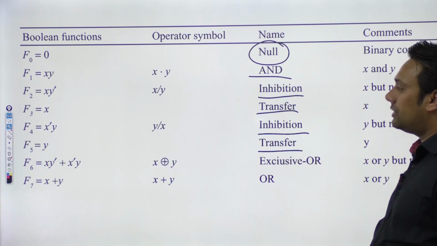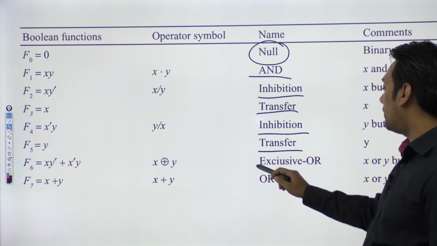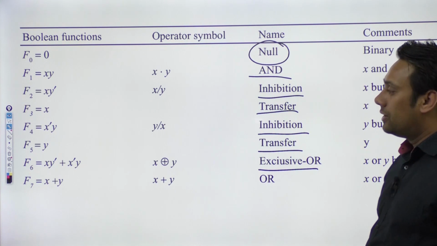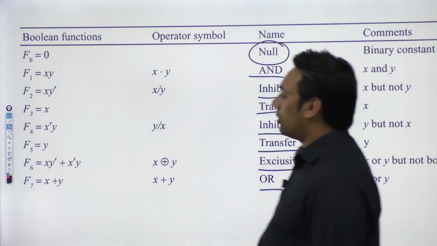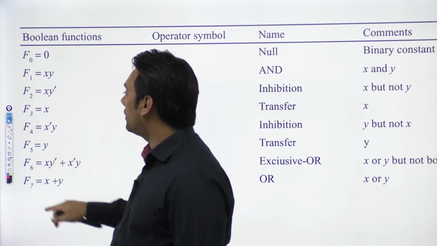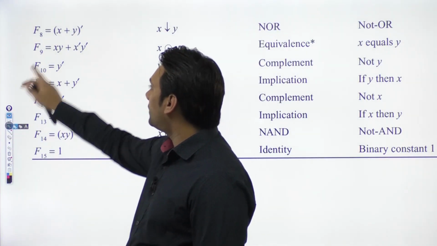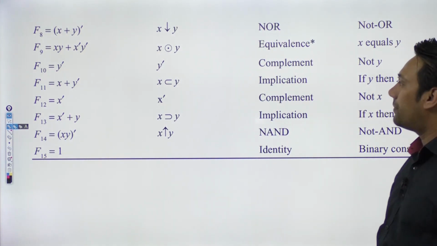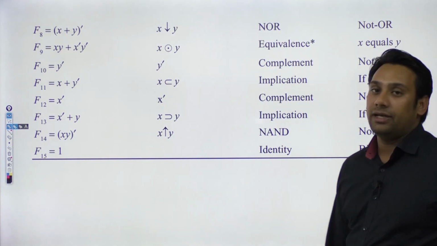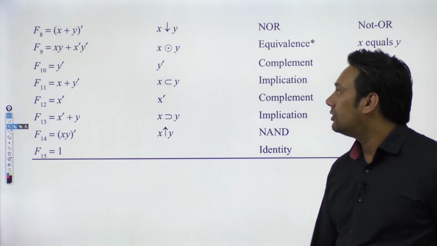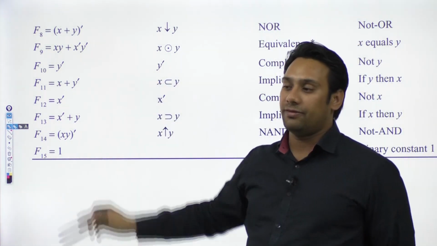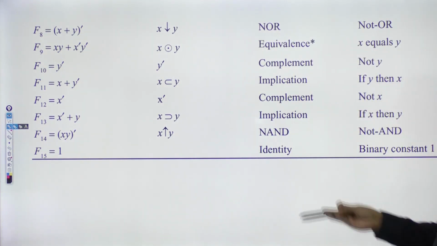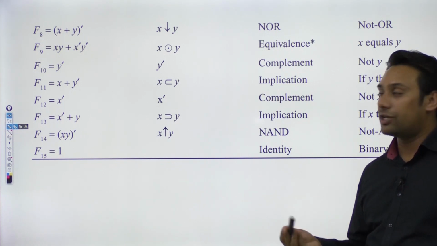Function number 5 is representing your transfer operation. Function number 6 is representing your exclusive OR, that is x y complement plus x complement y. Function number 7 is representing your OR operation, which is x plus y. In the same way you can see function number 8 is represented as a NOR gate. Function number 9 is representing an equivalence, or you can say an exclusive NOR. So this is x y plus x complement y complement. So this exclusive NOR is also called equivalence. Then function number 10 is representing your complementation operation, which is y complement.